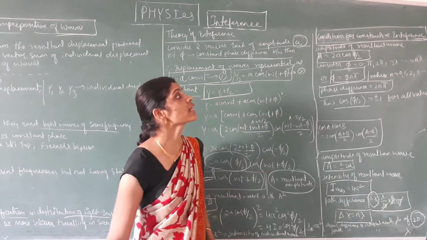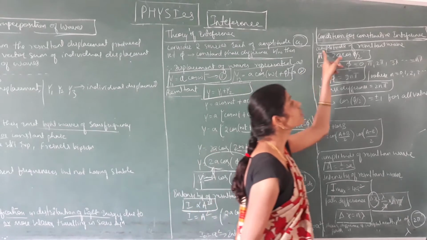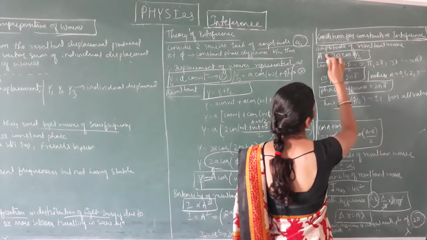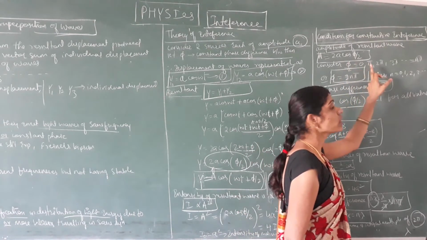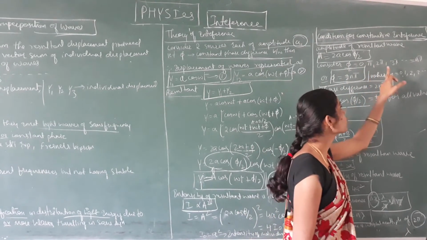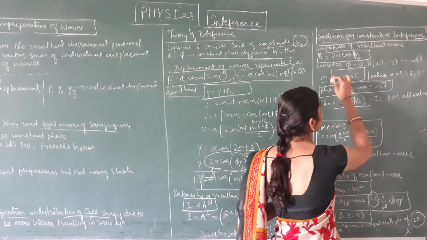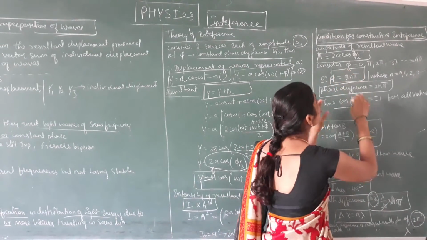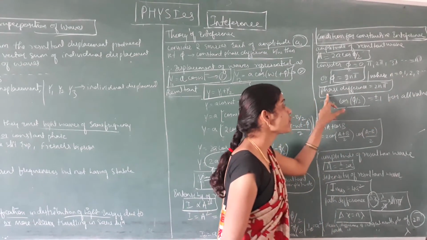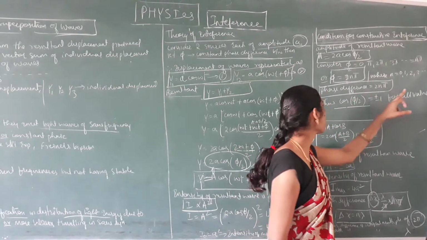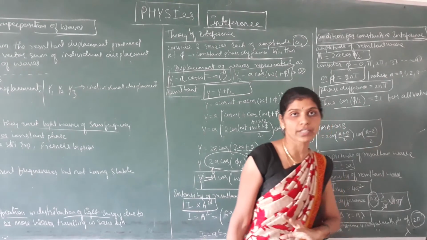Next we shall see the condition for constructive interference. The amplitude of the resultant wave is given by A equals 2a cos phi by 2, and phi by 2 takes the values 0, pi, 2 pi, 3 pi and so on; that is, phi equals 2n pi, where n equals 0, 1, 2, 3 and so on. The phase difference is 2n pi, and cos phi by 2 equals plus or minus 1 for all values.